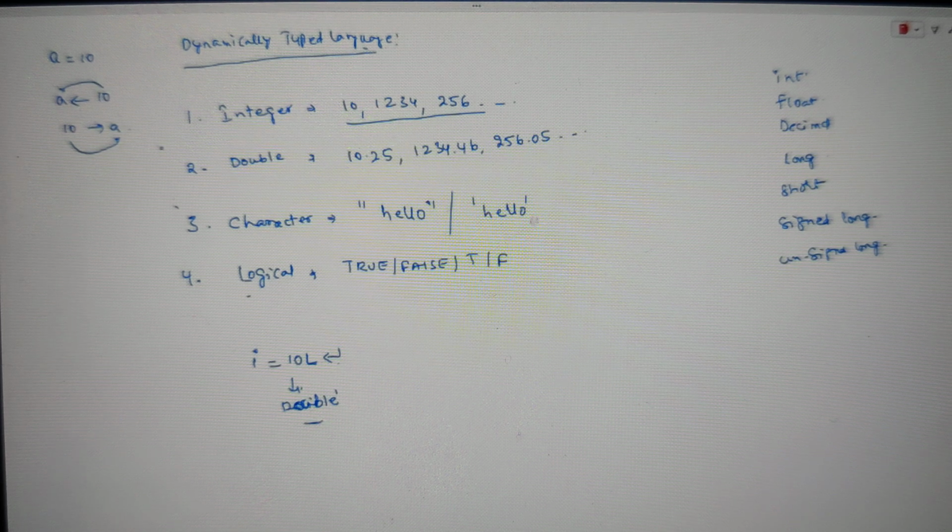At the beginning itself, if I tell you, you may get confused. That's why I wrote 10, 1234, 256. But practically, we have to write it as 10L, 1234L, and 256L. That is the way we have to write it, guys. So that is the basic understanding of these types, guys.